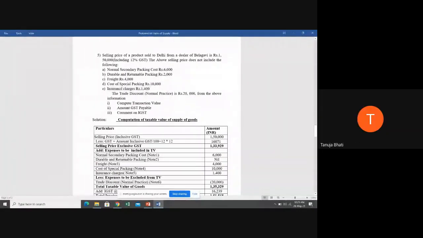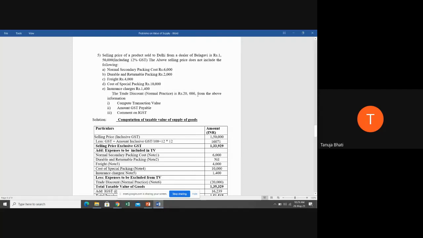Very good. Next, the trade discount. I told you, trade discount is a normal practice, and it is either given before or at the time of supply. It is rupees 20,000. So tell me, what should you do with trade discount? Whether you should exclude it or ignore it. Excluded. That means you have to deduct it from the selling price.